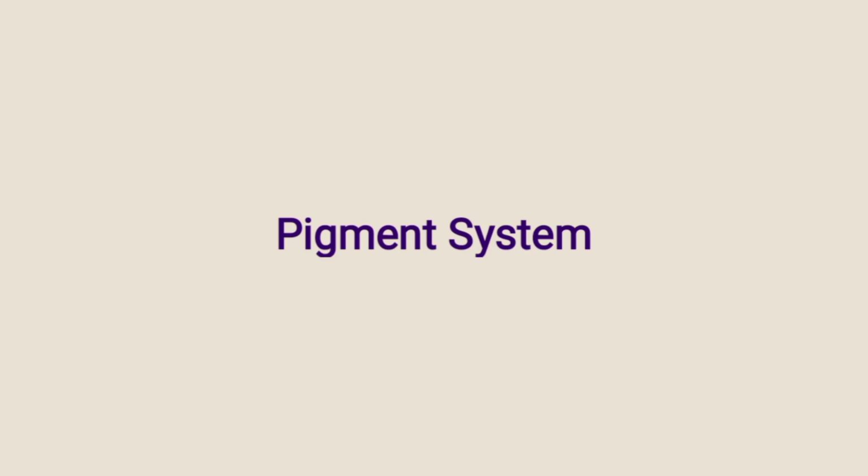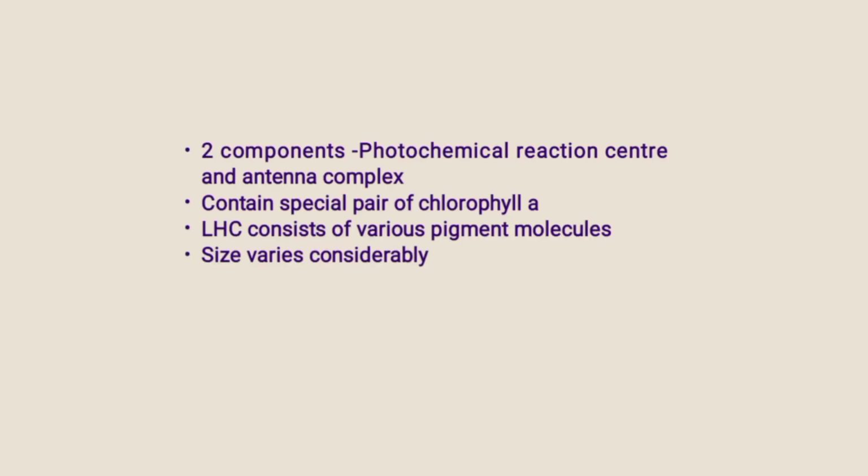Hello everyone, today we see the pigment system. In all natural photosynthetic systems, pigment molecules are bound to proteins forming pigment protein complexes called pigment system or photosystem. The pigment system has two components. First is photochemical reaction center and second is antenna complex.